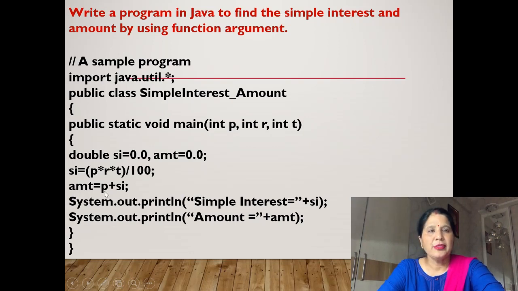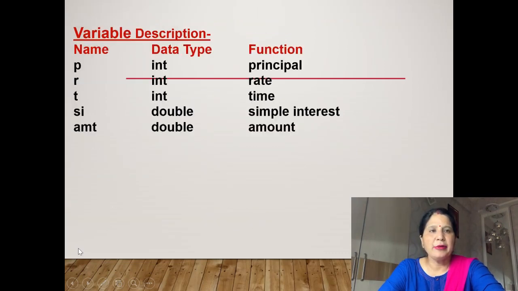Then curly bracket. Now we will find the SI in double. Why? Because we will divide by the 100, so we will take it in double. If SI will come in double, then amount also comes in double, so we have taken SI for simple interest and AMT for amount in double. Now we will write the formula of simple interest, that is P multiply R multiply T and divided by 100. This is the formula of simple interest, as you all know about this formula. Now we will write the amount formula. AMT is equal to P, principal, plus simple interest.